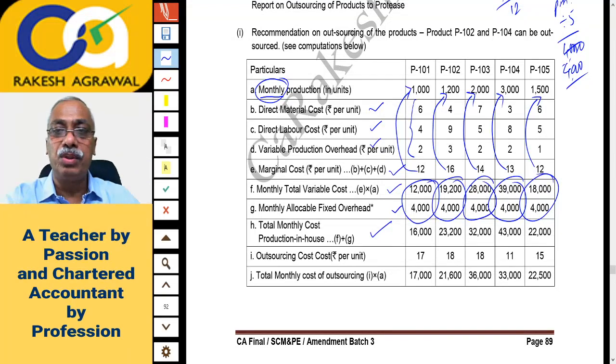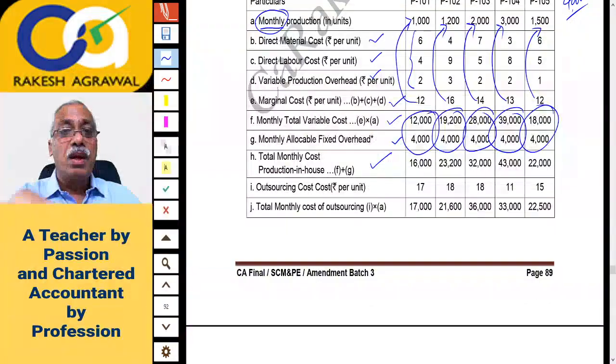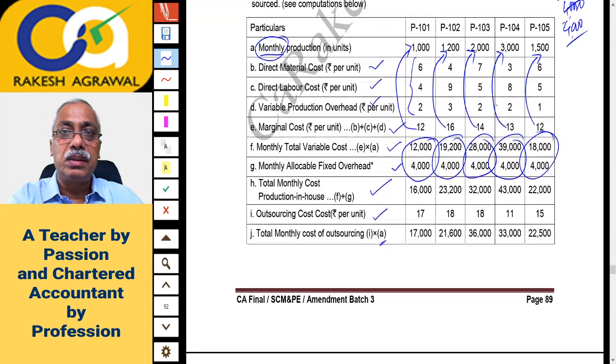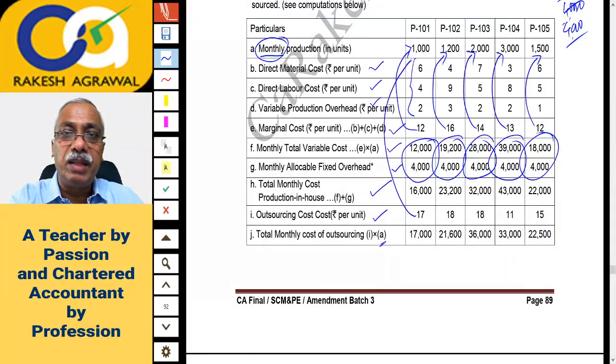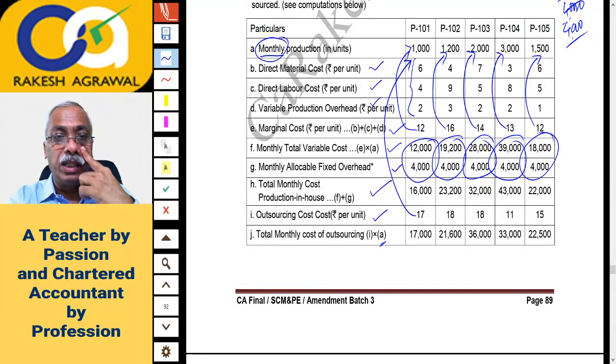If we produce, this is the cost. Now the outsourcing cost, that is the purchase price, is copy pasted and multiplied by the monthly quantity, so you get the total monthly cost of outsourcing.